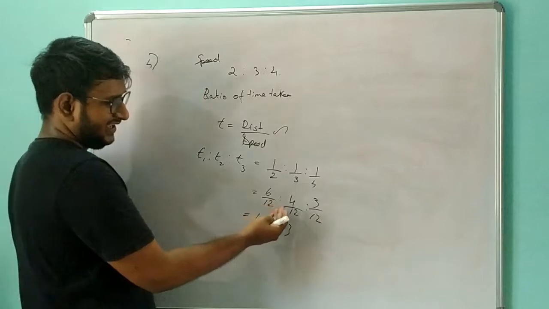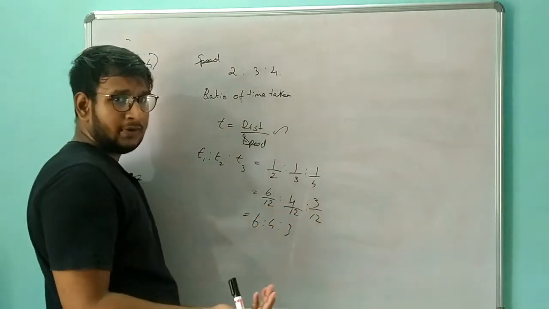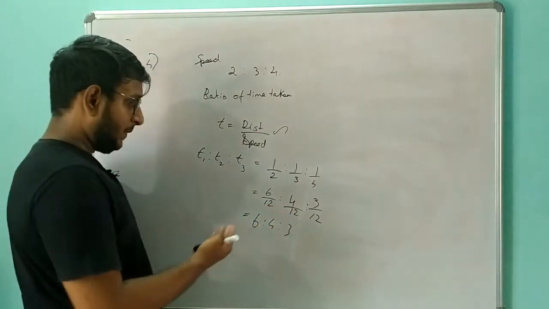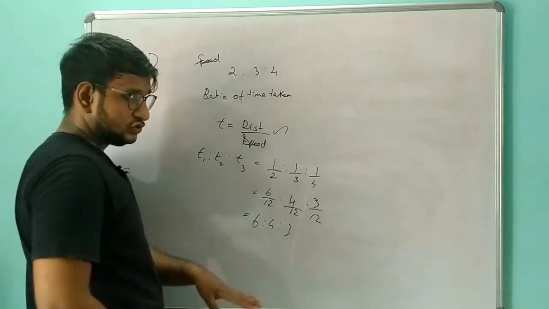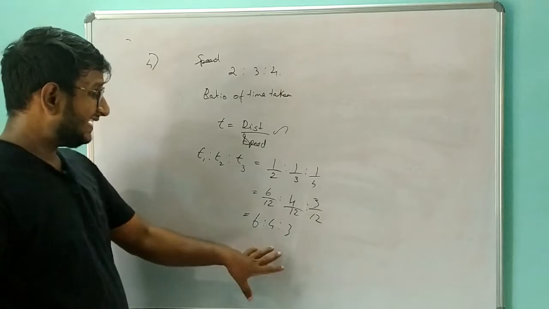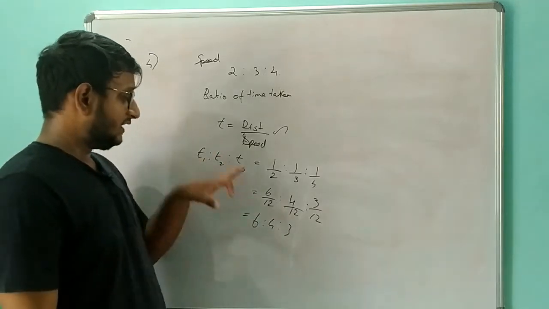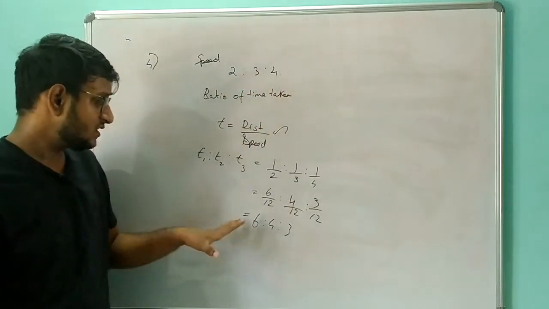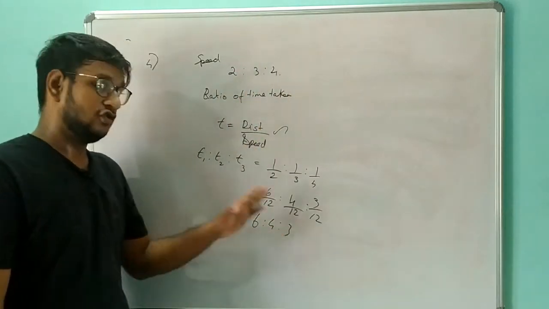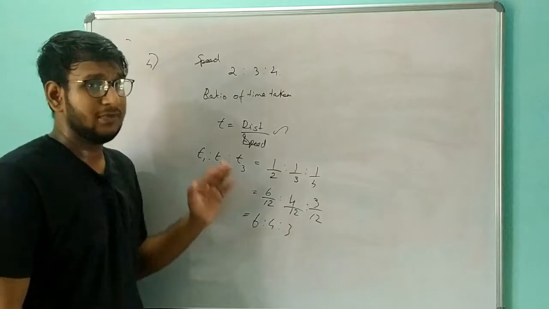We can take 1 by 12 as common, and we can remove it so that we can get 6 is to 4 is to 3. So the time taken by all the three cars, for the speed ratio of 2 is to 3 is to 4, is 6 is to 4 is to 3. So this is the time taken ratio by all these three cars.